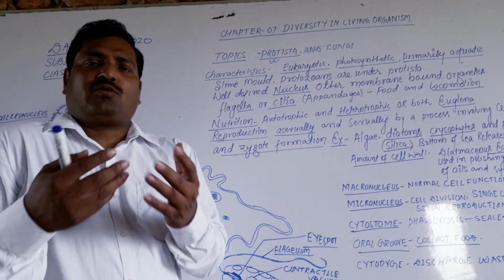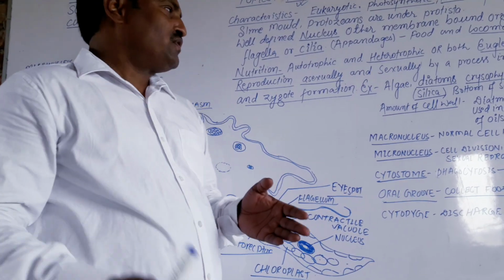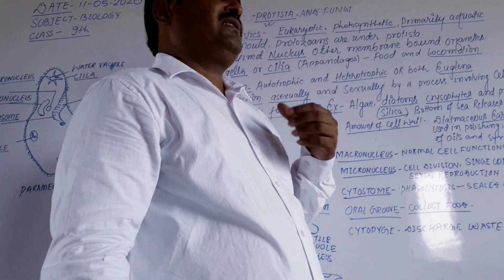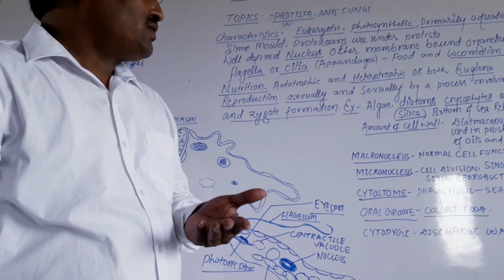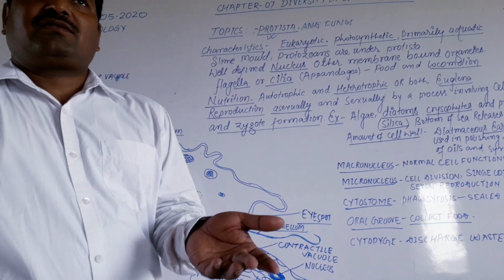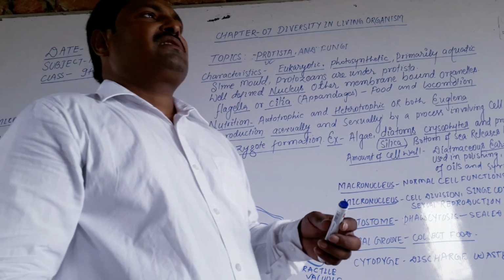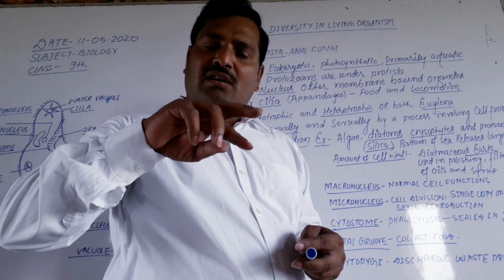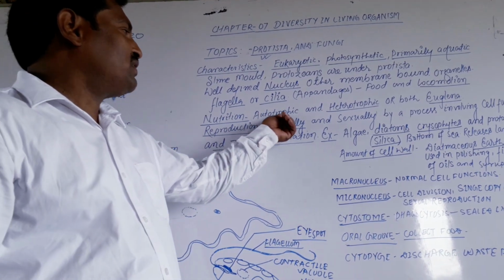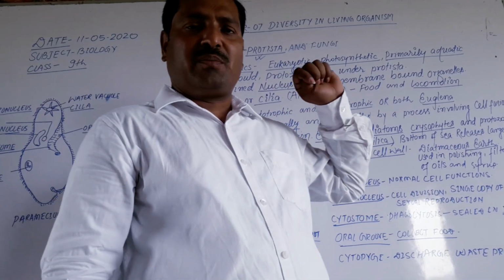Species of Protista are also living beings, so they need nutrition for survival and life processes. Some are autotrophic because they can make their own food, and some are heterotrophic, taking food from other organisms and depending on them for nutrition. Sometimes they are both autotrophic and heterotrophic.